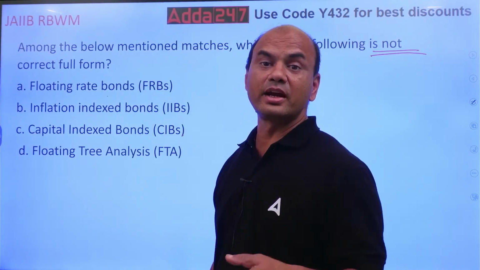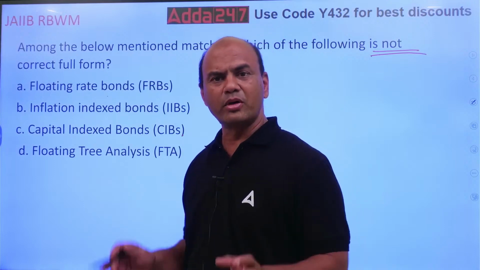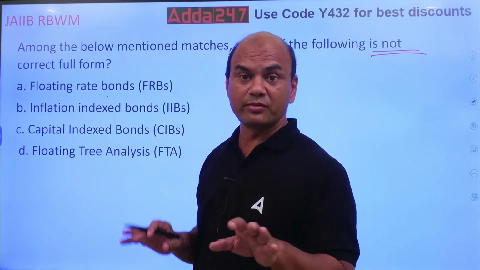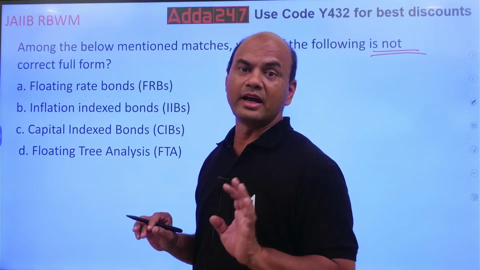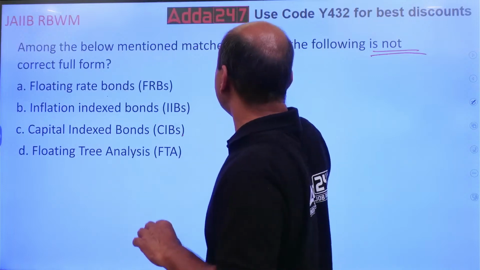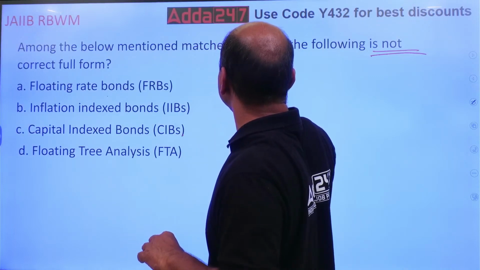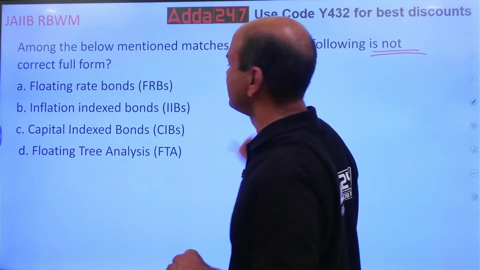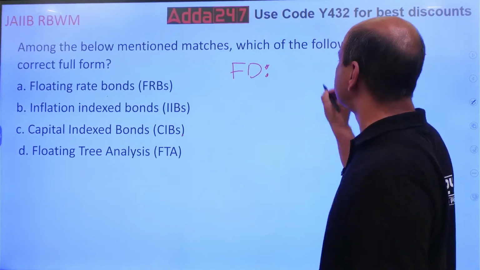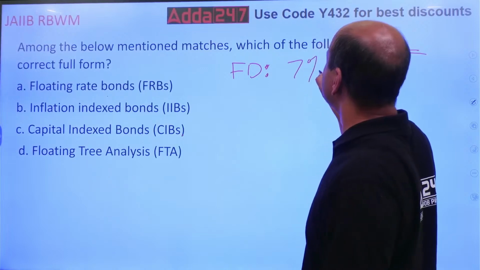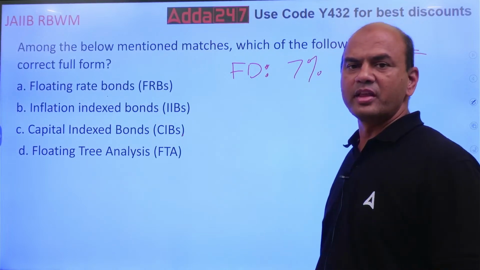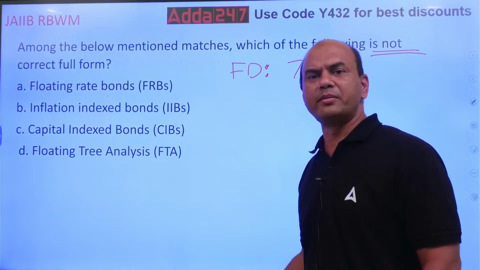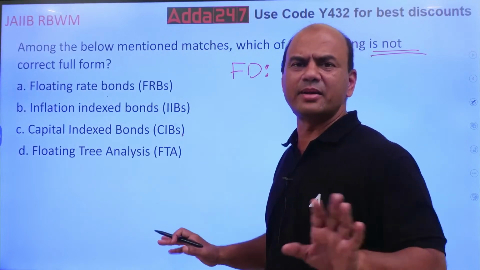What is floating rate bond? Bonds are of two types. One is fixed rate, the other is floating rate. Let's say I give you an FD. If in the FD I say that I'll give you a fixed 7% rate of interest, then this is a fixed rate bond. I'm telling you 7%. Let anything happen, I'll give you 7%.